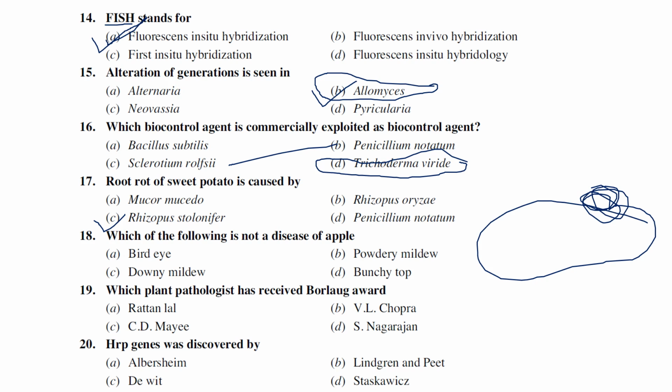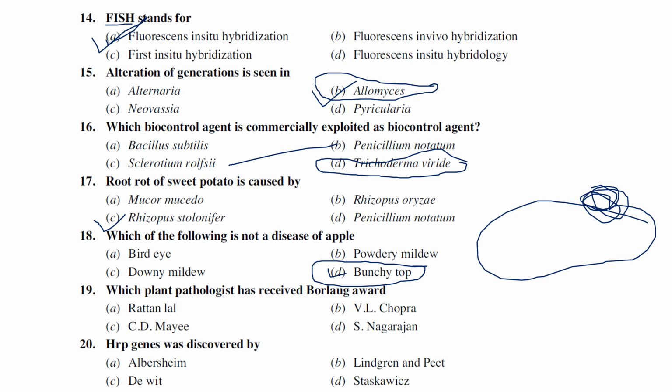Which of the following is not a disease of apple? Bitter pit, powdery mildew, downy mildew, and bunchy top. Generally, bunchy top is a disease related to banana, right? Bunchy top kind of symptoms can be observed in other viral diseases, but the bunchy top symptom is actually associated with banana, not apple. So the one which is not related is bunchy top.